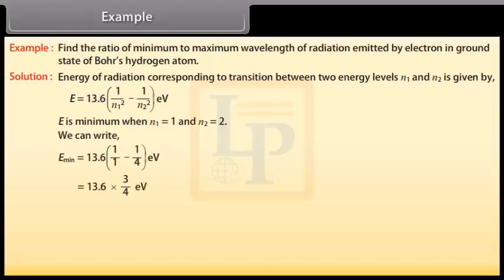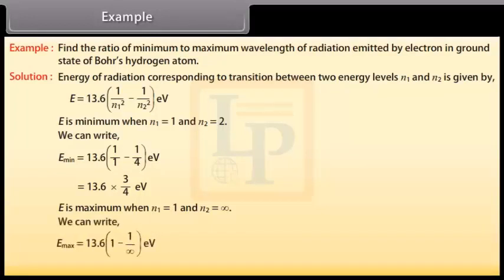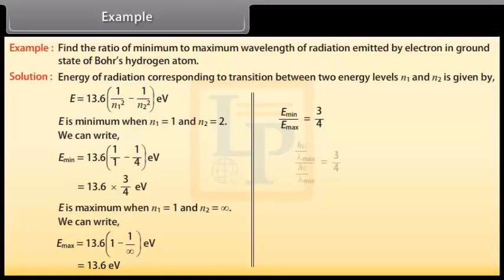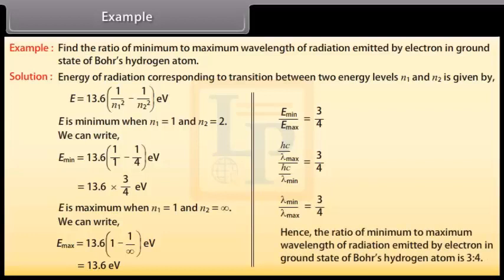E minimum is equal to 13.6 into 3 upon 4 electronvolt. E is maximum when n1 is equal to 1 and n2 is infinity. E maximum is equal to 13.6 electronvolt. Now taking ratio of E minimum and E maximum, we get E minimum upon E maximum as 3 upon 4, or lambda minimum upon lambda max equals 3 upon 4. Hence, the ratio of minimum to maximum wavelength of radiation emitted by electron in ground state of Bohr's hydrogen atom is 3:4.